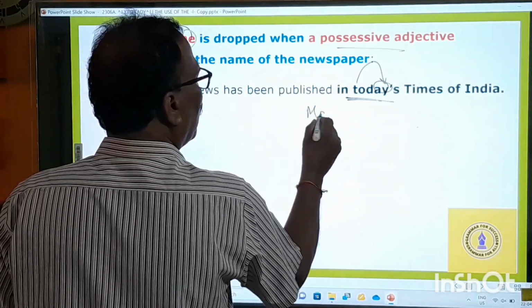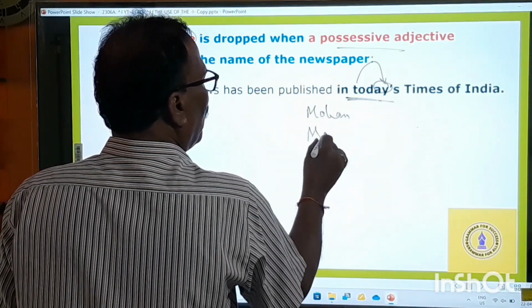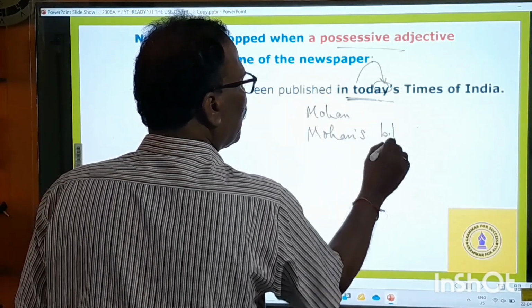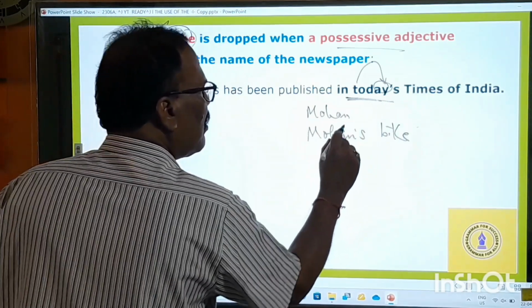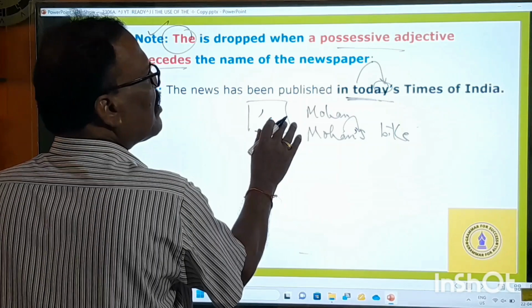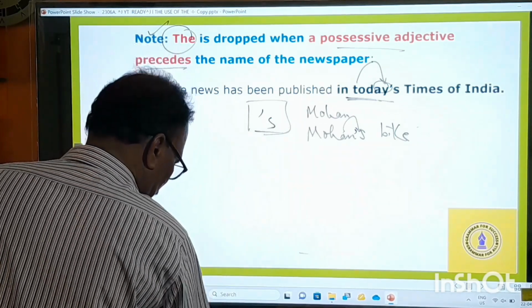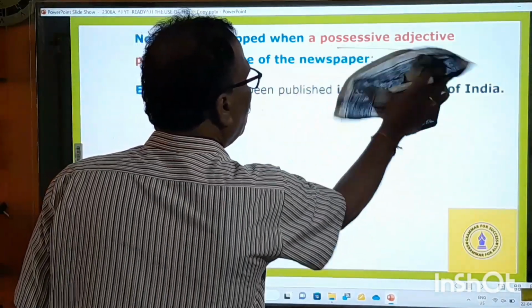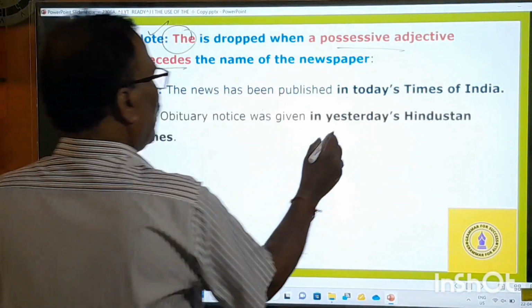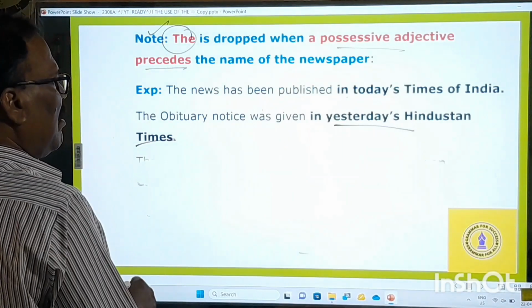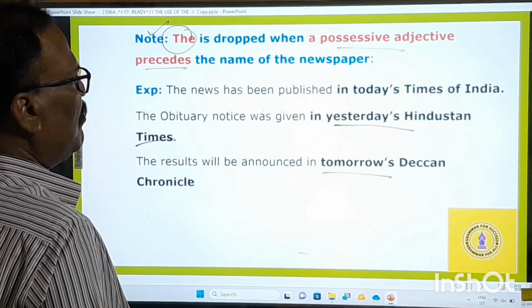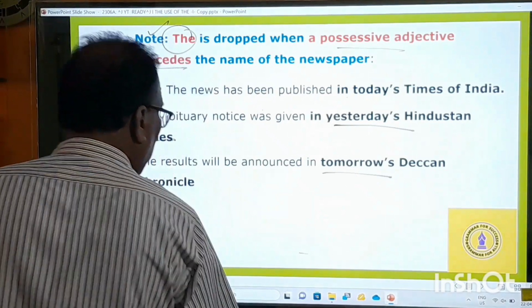Okay, Mohan, a name. Mohan's bike. Whose bike is it? It's Mohan's bike. Possessive case. Apostrophe s makes the possessive case. And therefore, here, in today's Times of India. And then in yesterday's Hindustan Times. And in tomorrow's Deccan Chronicle. Okay, it's there, the note. Please keep these things in our mind.